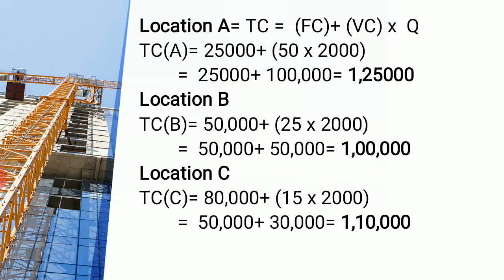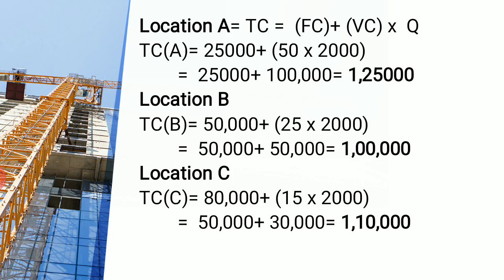Suppose, as we have seen in the prior tables, that 25,000 was considered to be the fixed cost. What is the variable cost? It is 50 rupees per unit. How many units are we producing? 2000 units. That means 25,000 FC, right? The quantity that we are producing, and what will be the variable cost at 2000 units? That comes to 1 lakh rupees. That means total cost is 1,25,000 rupees. This should be clear, right?